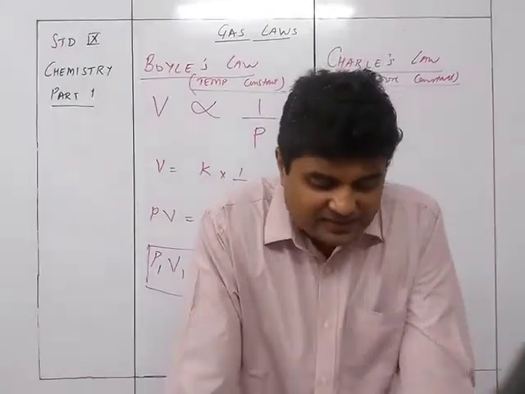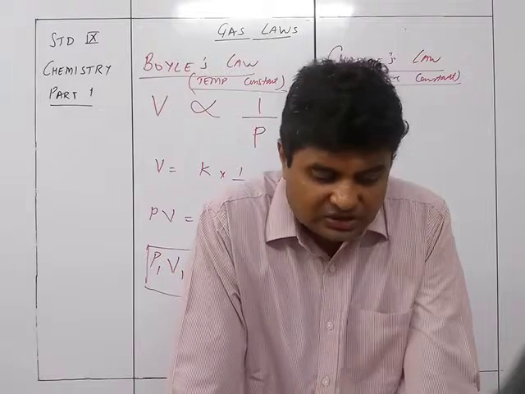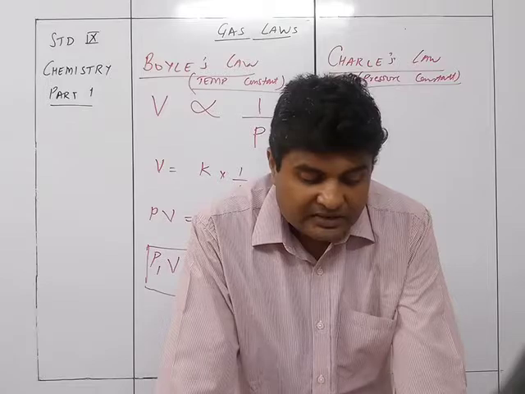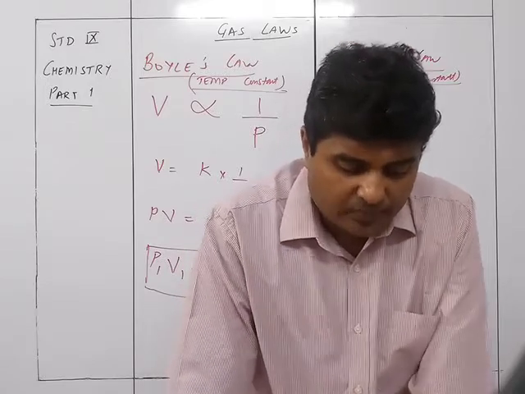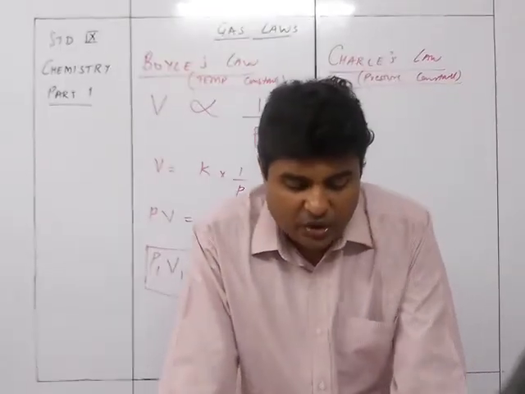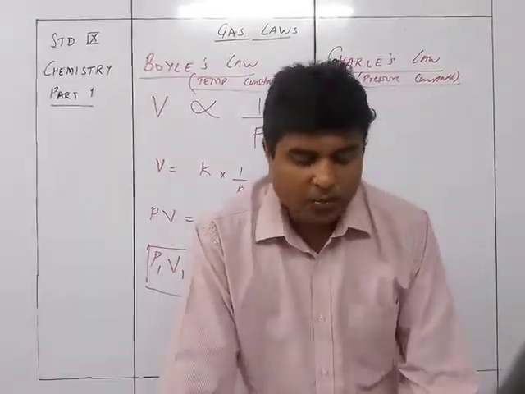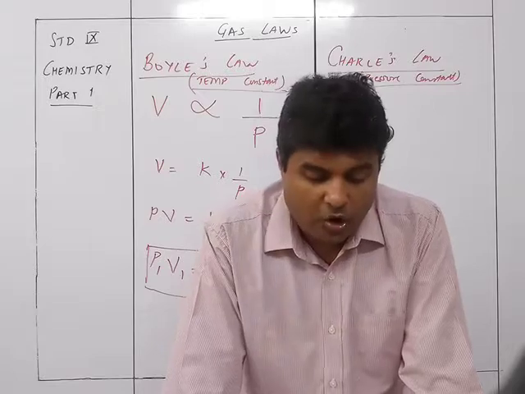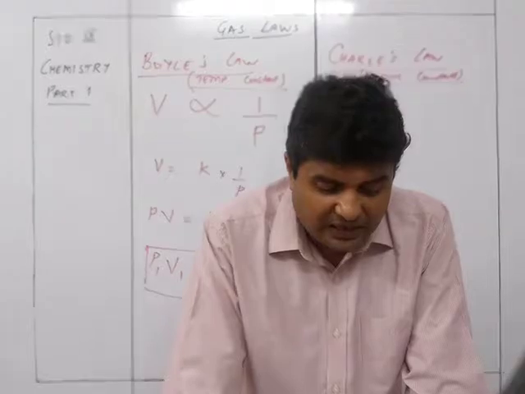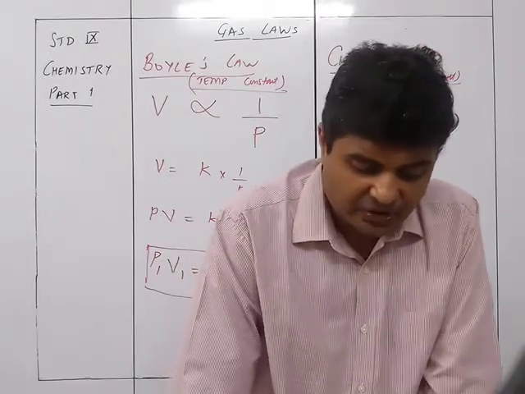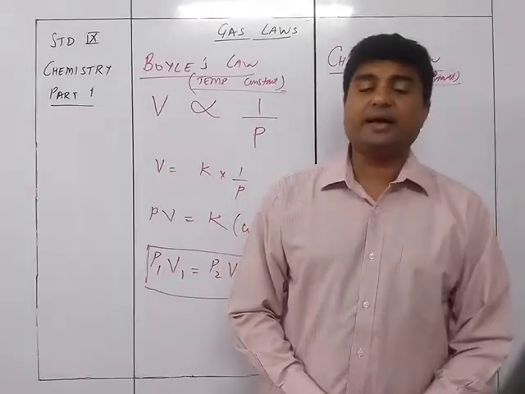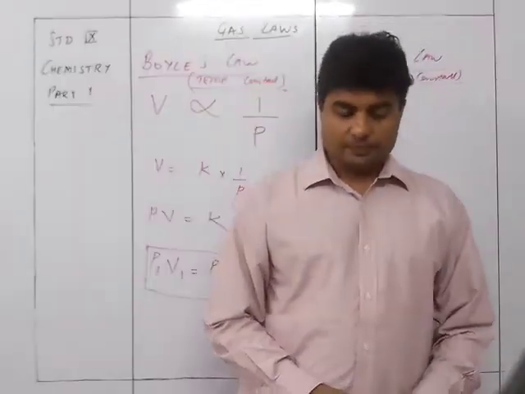In the study of gases, Jacques Charles studied the relationship between temperature and a gas's volume. Jacques Charles studied the temperature-volume relationship of gas and found experimentally that for a fixed mass at constant pressure, the volume expands or contracts, increases or decreases, by 1 upon 273 of its volume at 0 degree Celsius for every degree rise or fall in the temperature. The behavior was generalized and named as Charles' law.